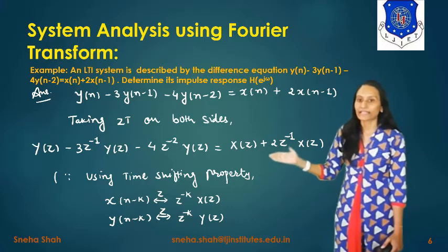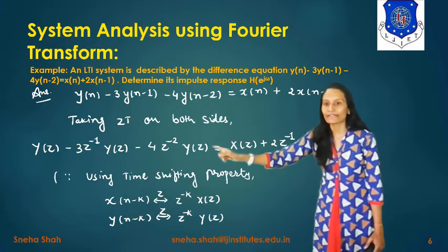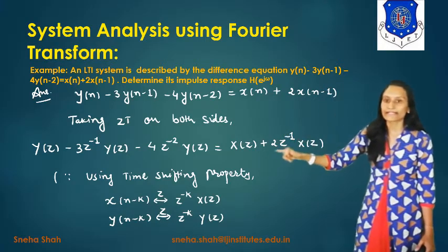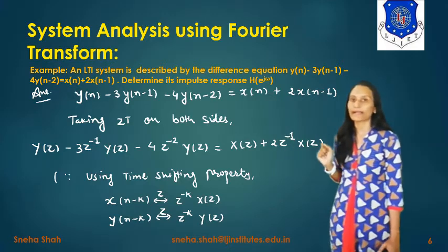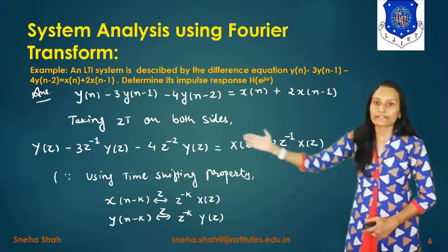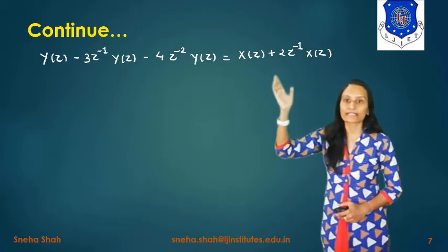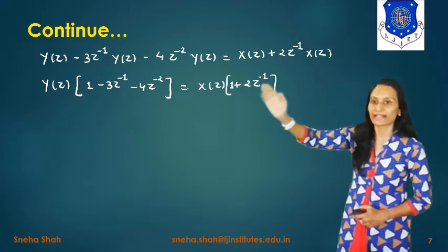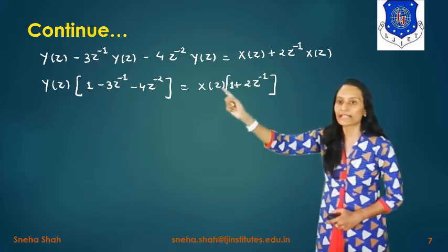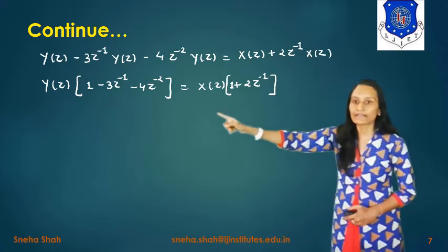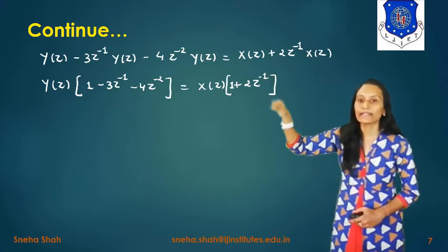Now we will simplify this. On the left side we take Y of z as a common part, and on the right side we take X of z as a common part. Then we find Y of z divided by X of z, which is represented as H of z, right? So it will be represented like this: Y of z in bracket 1 minus 3z inverse minus 4z raised to minus 2 is equal to X of z in bracket 1 plus 2z inverse.